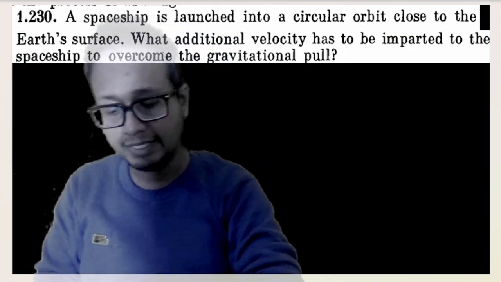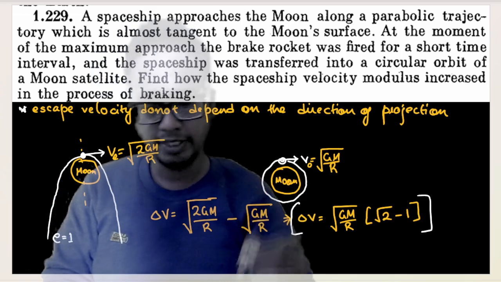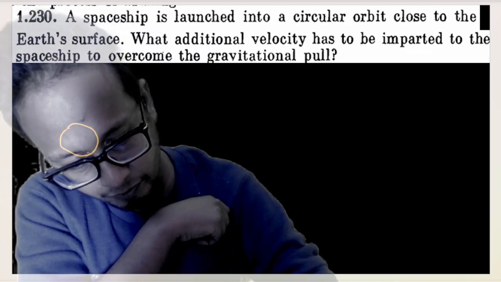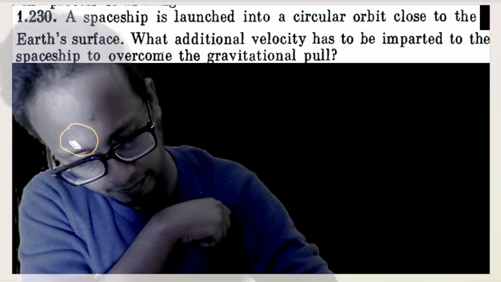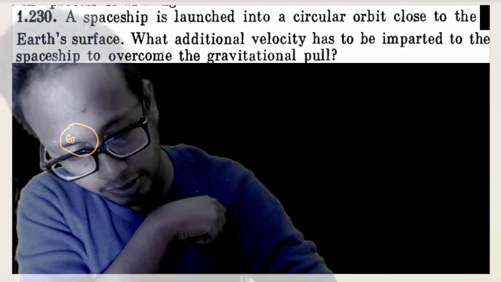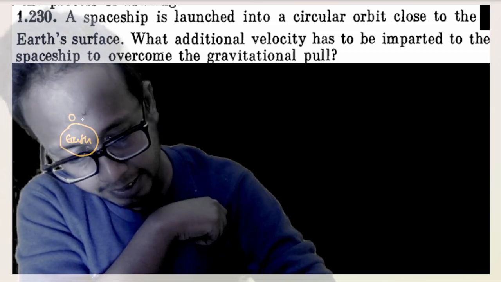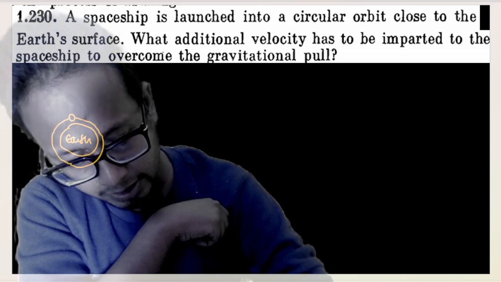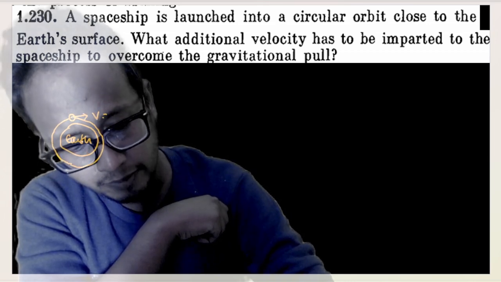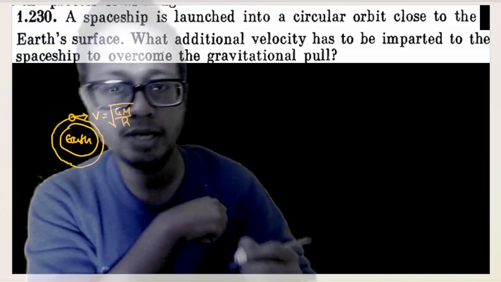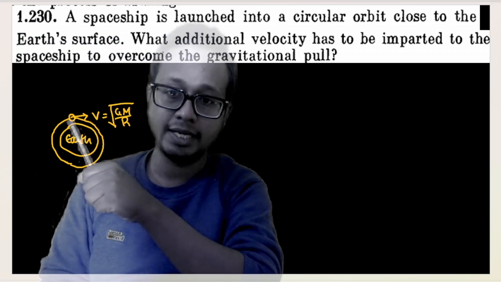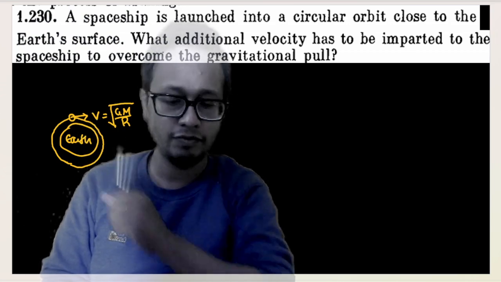Now this question is the exact opposite of the previous question. Out here, the question is saying there is the Earth. In the previous question it was the moon, in this question it is the Earth. A satellite is rotating at the surface of Earth. If this satellite is rotating at the surface of Earth, what is the velocity out here? The velocity out here is nothing but the orbital velocity at the surface, under root GM by r, isn't it? What additional velocity must I give this satellite such that it escapes the gravitational influence of Earth?